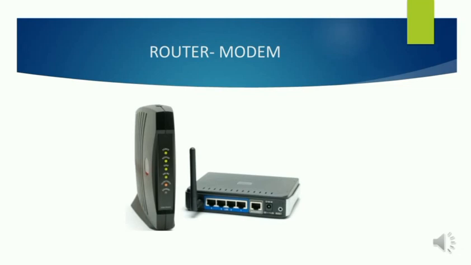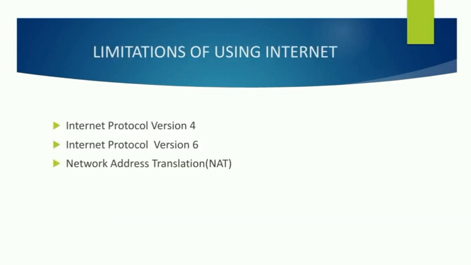Let's see the last part for today, which is the limitations of using the internet. There are different IP versions: IP version 4 and IP version 6. IP version 4 contains 32 bits, so we can configure about 4.3 billion IP addresses. But nowadays the population keeps increasing, and millions of people are accessing the internet every day, every second. So we need many more IP addresses, which is why IP version 6 was introduced. In IP version 6, we can configure 2 power 128 IP addresses.